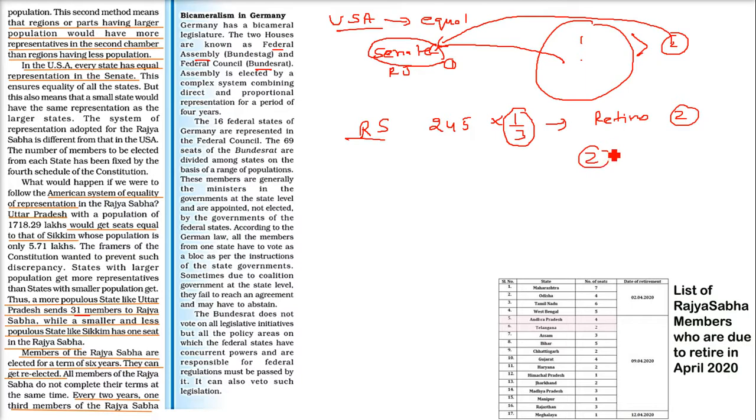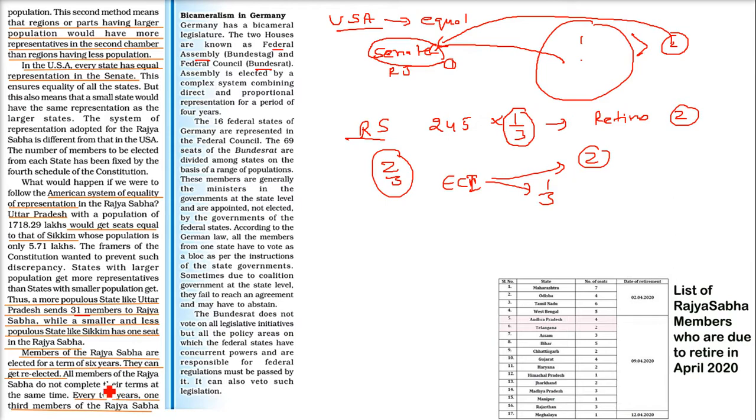So every 2 years, 1/3 of the members will be elected. The Election Commission of India will hold an election every 2 years for this 1/3 of members. So Rajya Sabha is always running. We will always have 2/3 of the total strength. Always 2/3 will be there.